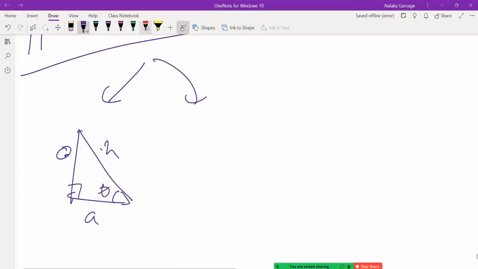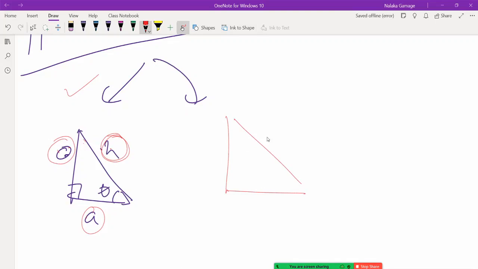When you know any two sides, you can find these angles using trigonometry. If you know this and this one, or this one and this one, or this one and this one, now you can find the angles. That is usage number 1. What is usage number 2?